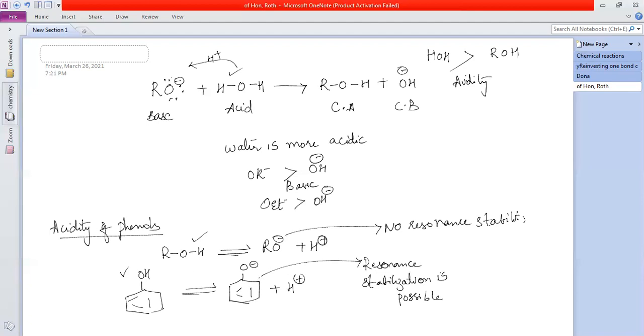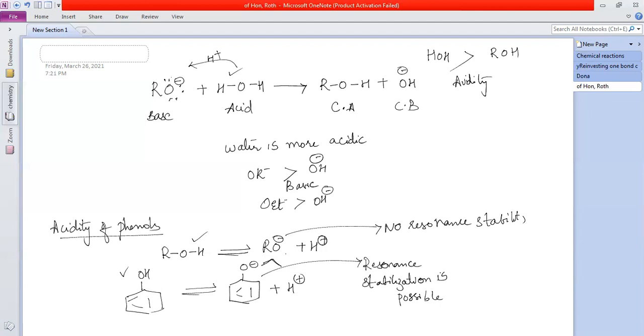Since phenoxide ion is more stable than alkoxide ion, definitely the reaction in the second case will proceed in the forward direction than in the first case. Because we know that phenoxide ion is more stable than alkoxide ion. Since phenoxide ion is more stable, this can easily give away H plus, form the more stable phenoxide ion. But alkoxide is not that stable as phenoxide because there is no resonance stabilization.